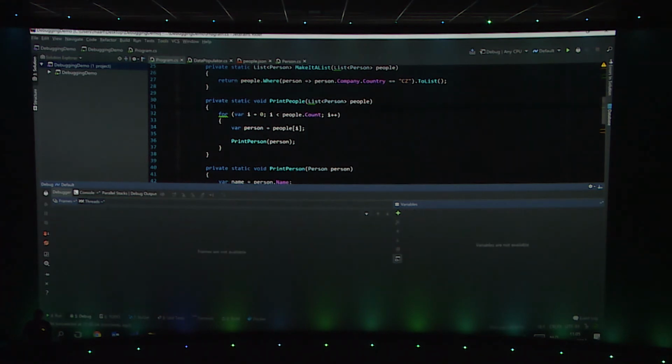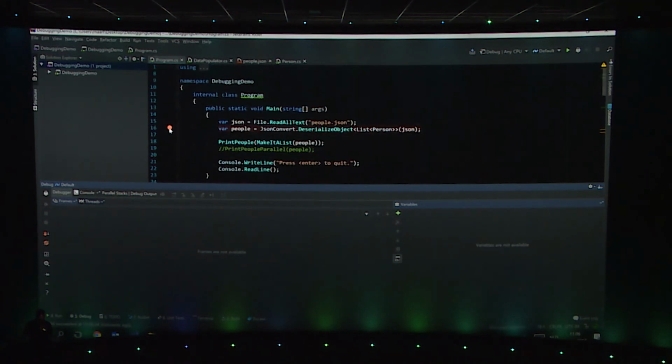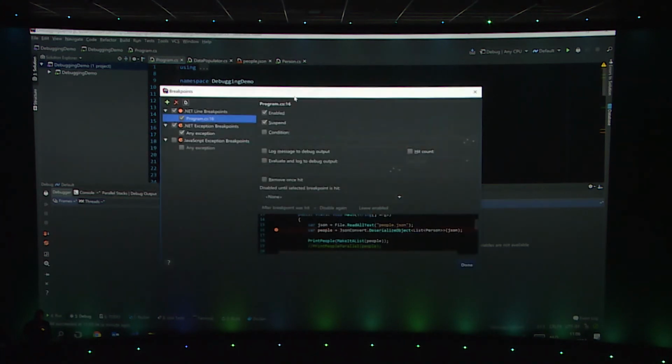Right, a couple of other things. Breakpoints, you can right-click them and you can do things like adding conditions. So I only want to break if some condition is true and this will happen. Everything you would expect from a debugger. What I can also do is go into more and configure some other options for my breakpoints. So what I can do is a basic breakpoint will always be enabled and will suspend the application, meaning that it will stop the application, pause execution, and show you what's going on.